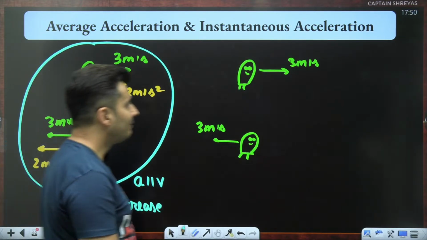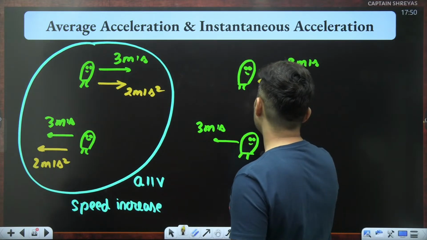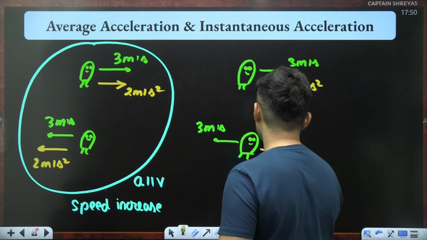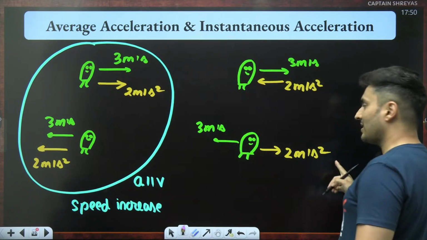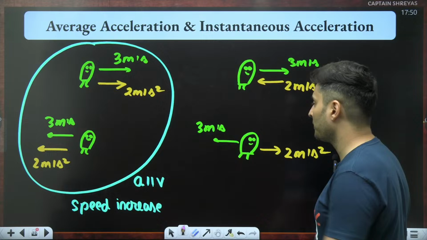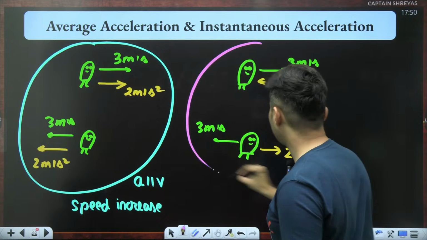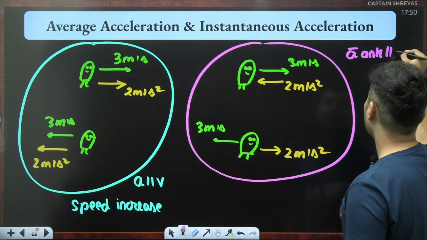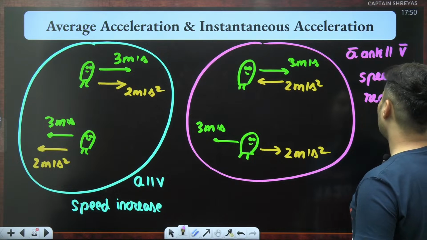Keep that in mind. Whereas in this scenario, imagine the acceleration is opposite to the velocity. Here, the velocity is here and the acceleration is this side, 2 meters per second square. Because the acceleration is opposite to the velocity, this velocity will keep reducing in magnitude. So this 3 in the next second will become 1. So you will see in such scenarios where acceleration is anti-parallel to the velocity, the speed reduces.